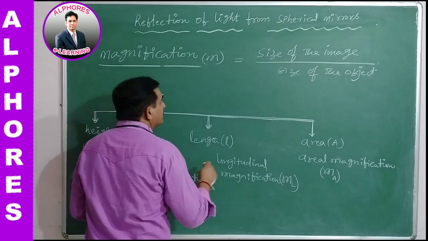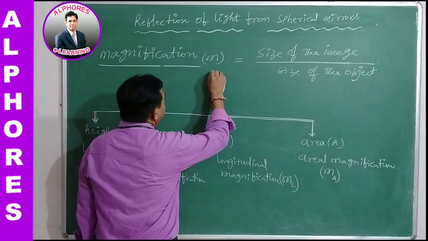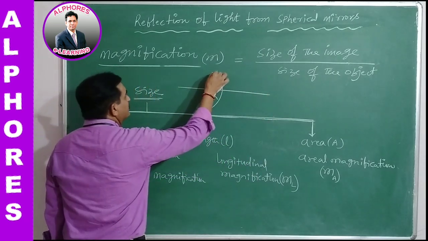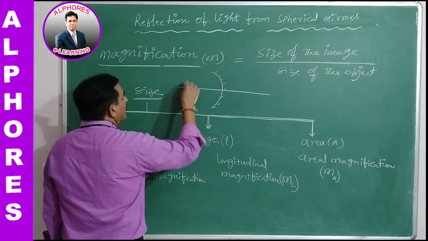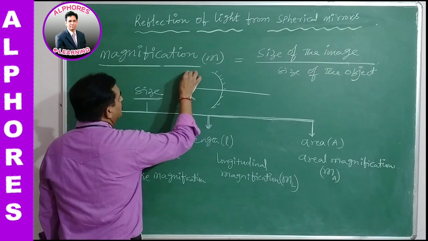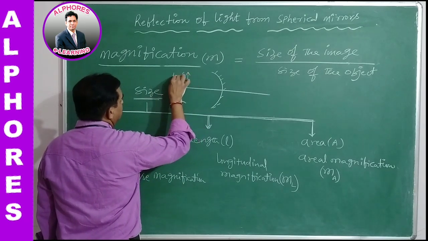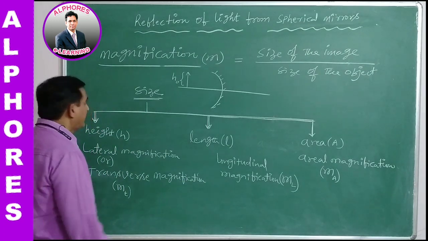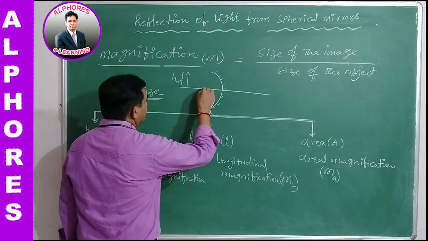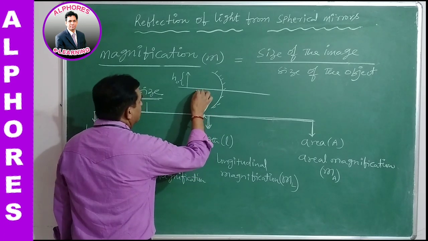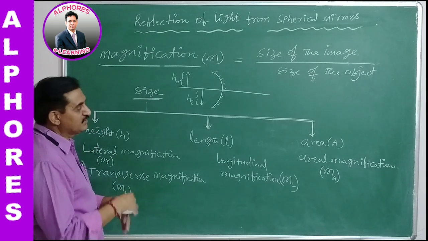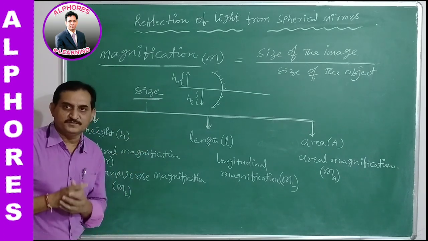If you consider a concave mirror, I will show over here, a concave mirror. Now, from this concave mirror, the object is kept above the principal axis, its height is given as h0, and its corresponding image formed, suppose real, this is also a height, of course it is below the principal axis, this is the height of the image.